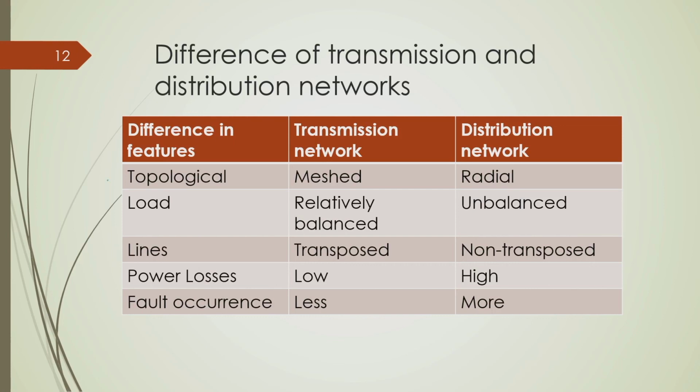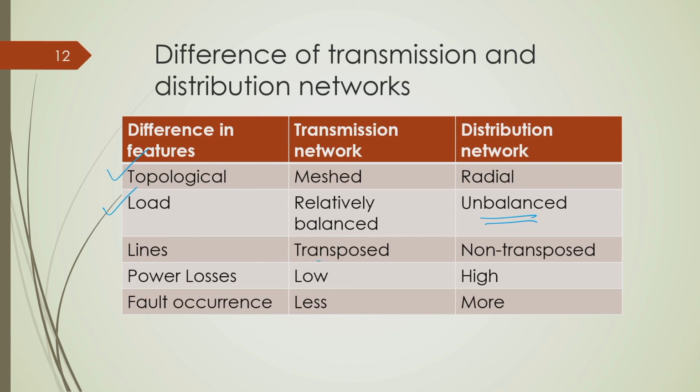Already I discussed the topological difference, but balanced and unbalanced wise, transmission network is relatively balanced, distribution network is relatively unbalanced, but primary distribution networks often are balanced.